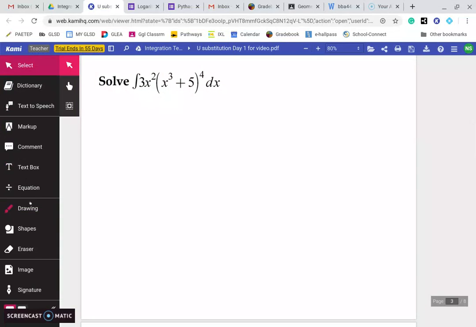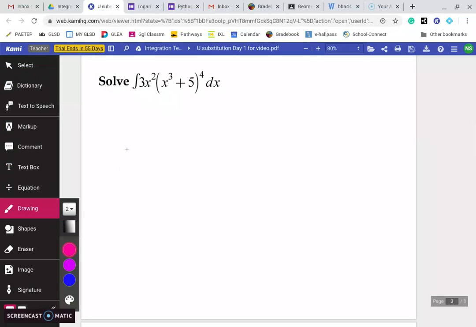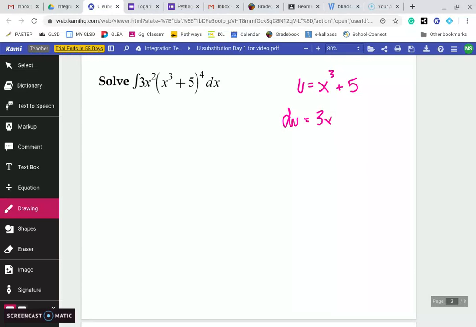Okay, so again, I can see that my derivative of the inside would be 3x squared, and there it is on the outside. So I'm going to use the chain rule, but I need to use u substitution to do that. So again, u is the inside. So u is going to be x cubed plus 5. Now I'm going to take the derivative. So I get du is equal to 3x squared dx.